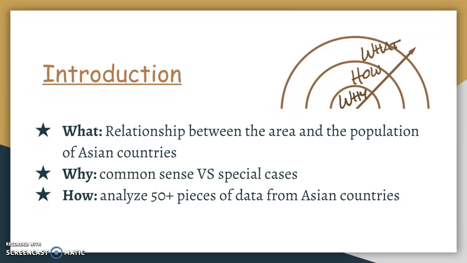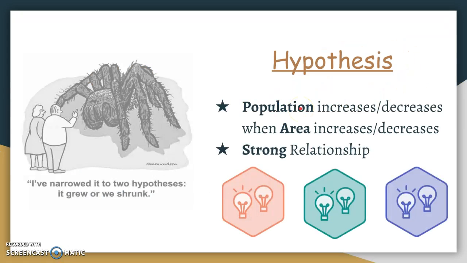To do so, I want to analyze 50 plus pieces of data from 48 Asian countries. The reason why I chose Asian countries is because they have really close social values, environment, and culture, so that the data I'm going to collect will show a direct relationship between area and population. About my hypothesis, I believe that the population should increase when area increases, and the population should decrease when area decreases. I feel that there should be a really strong relationship between population and area.